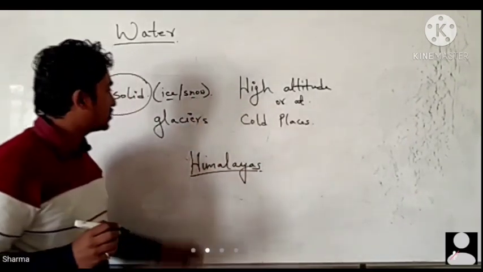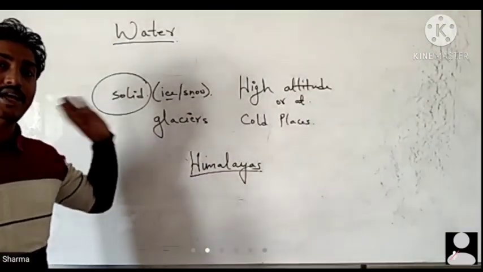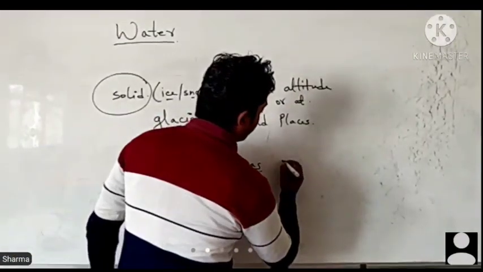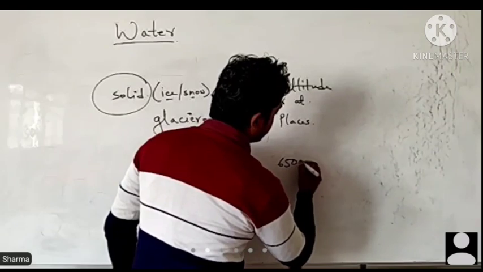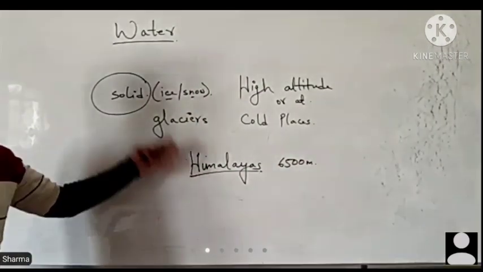We can have an example, like the Himalayas. In the Himalayas we find ice and snow, because of the very low temperature, at more than 6500 meters above sea level. Mostly ice is found there.